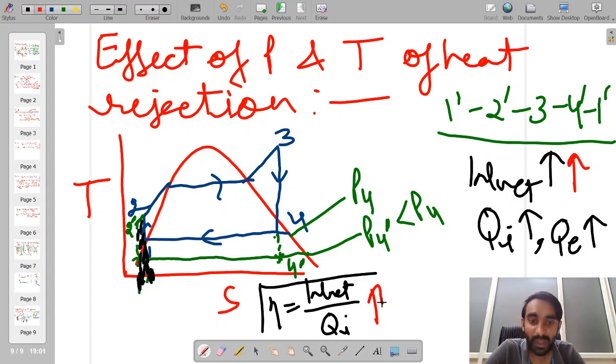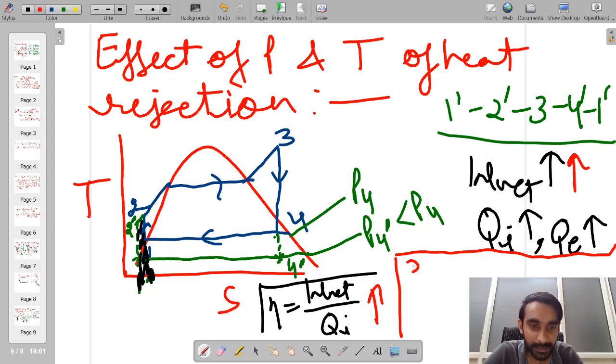But one negative point we have also found over here. Earlier the exit was happening at point number 4. Now your exit has happened at point number 4 dash, and the quality at point 4 dash is less in comparison to the quality at point 4.